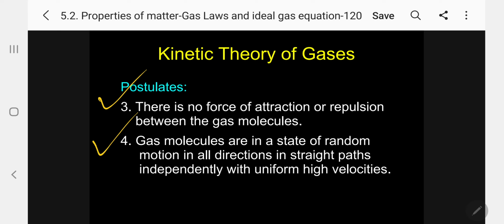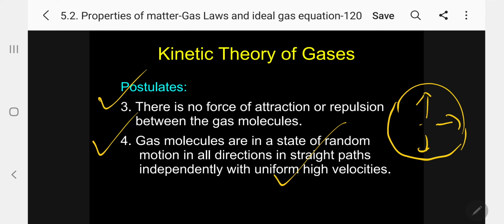Then number 4, gas molecules are in a state of random motion in all directions, in straight paths, independently, with uniform high velocity. Suppose this is a container. So molecules will move in all directions. Kindly follow. In all directions they will move, in a state of random motion, in straight paths, independently with uniform high velocity.